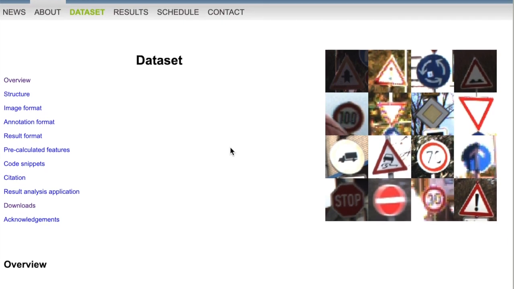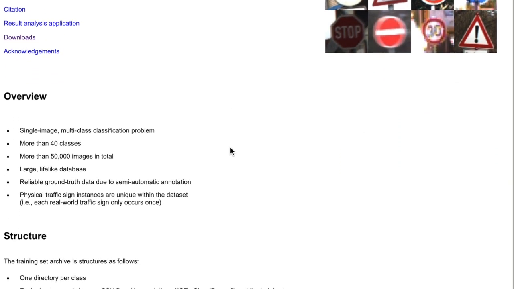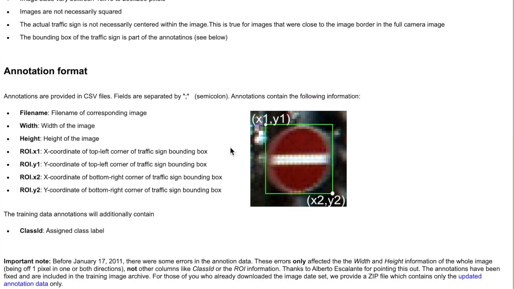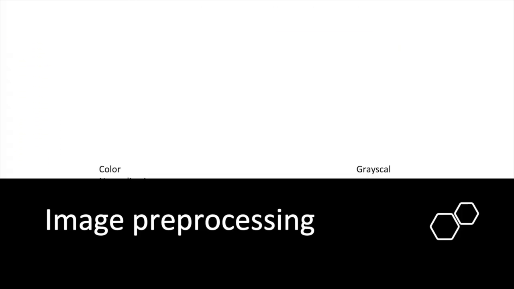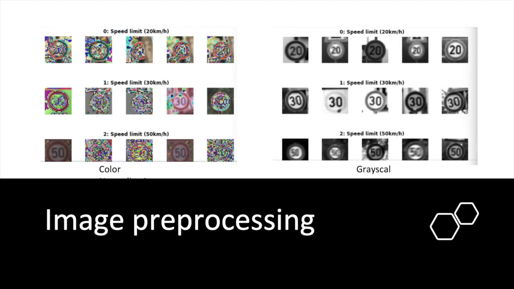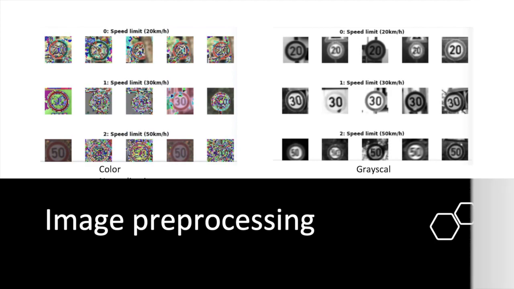Let's talk about our work. We chose the German traffic sign dataset, which includes 43 classes and over 50,000 images. Before we start training our model, we initially apply two pre-processing steps to our images. We achieve color normalization and convert our three-channel images to single-channel grayscale images.